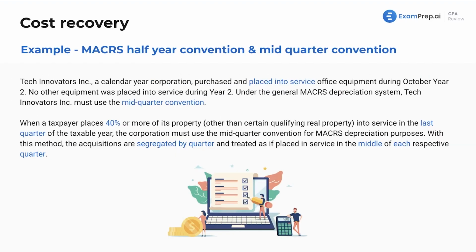All right, more examples. It's the best way to learn. I love it. Tech Innovators, a calendar year corporation, purchased and placed into service office equipment during October year 2. No other equipment was placed into service during year 2. Now, under the General MACRS Depreciation System, we must use the mid-quarter convention here. When a taxpayer places 40% or more of its property, other than certain qualifying real property, into service in the last quarter of the taxable year, the corporation must use the mid-quarter convention for MACRS depreciation purposes.